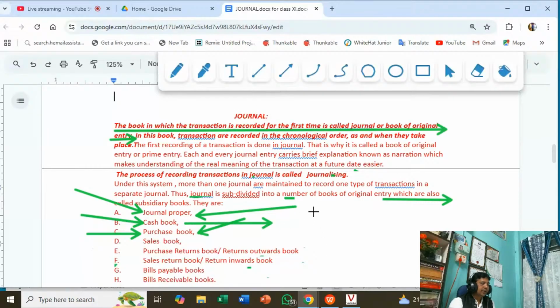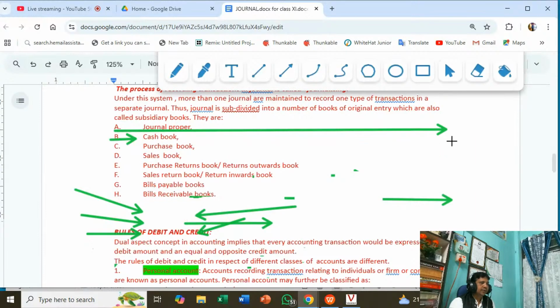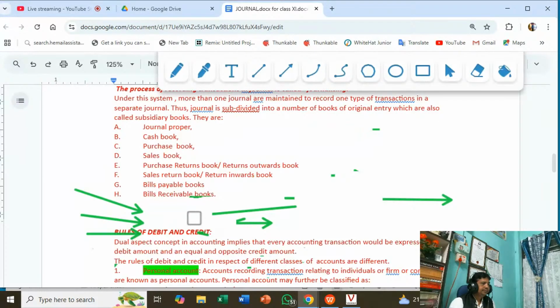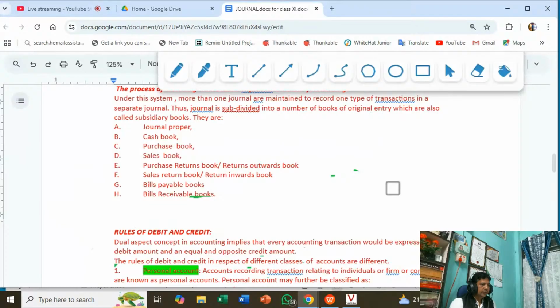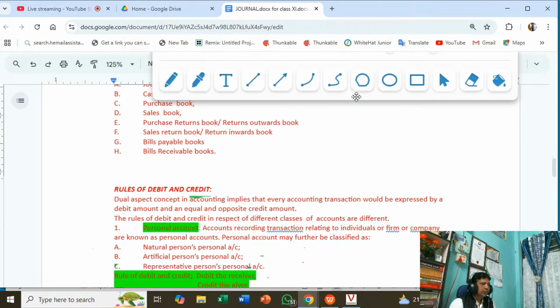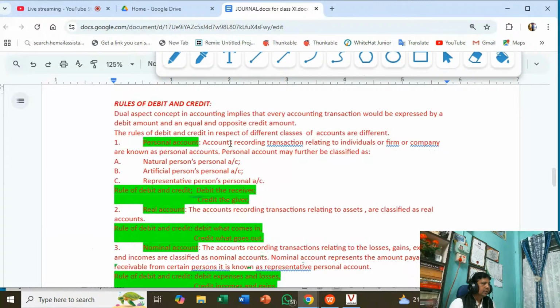And now journal entries. I will show you the journal entries, how they are to be recorded. Okay, this one. Before recording journal entries, you have to understand these rules of debit and credit, which are given here. Rules of debit and credit.